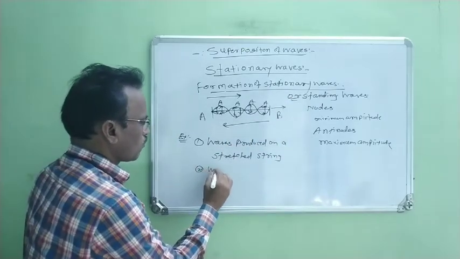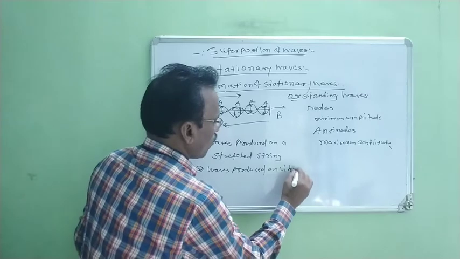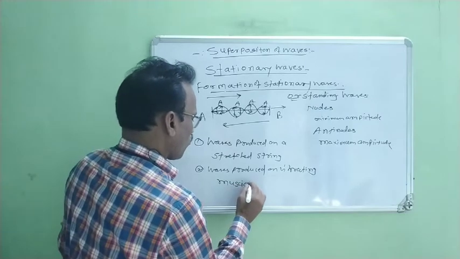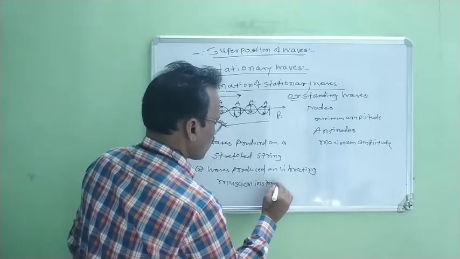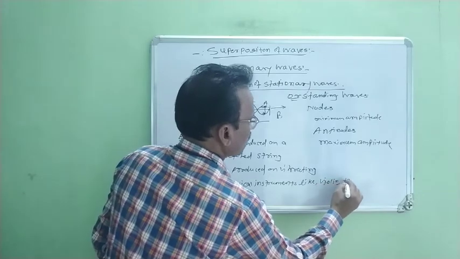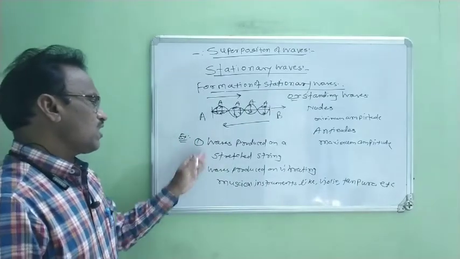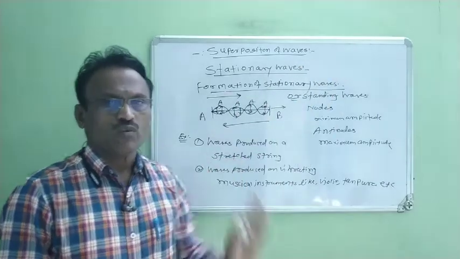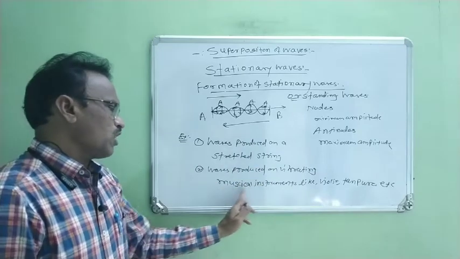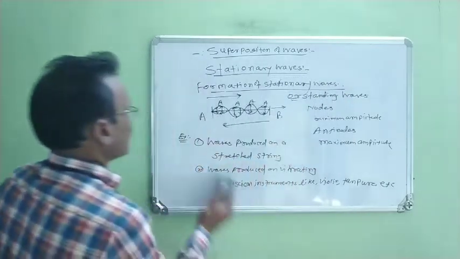Second, waves produced on vibrating musical instruments like violin, tanpura, guitar, and so on. These are the examples of the formation of stationary waves.